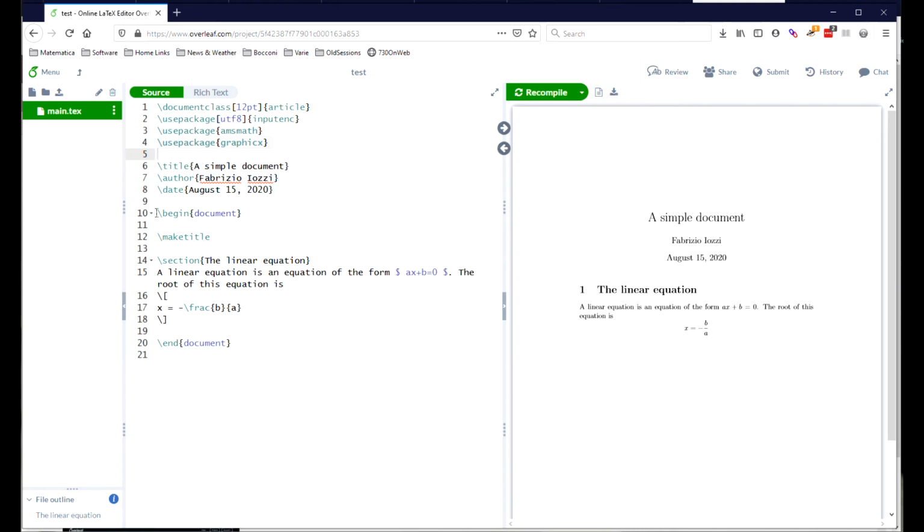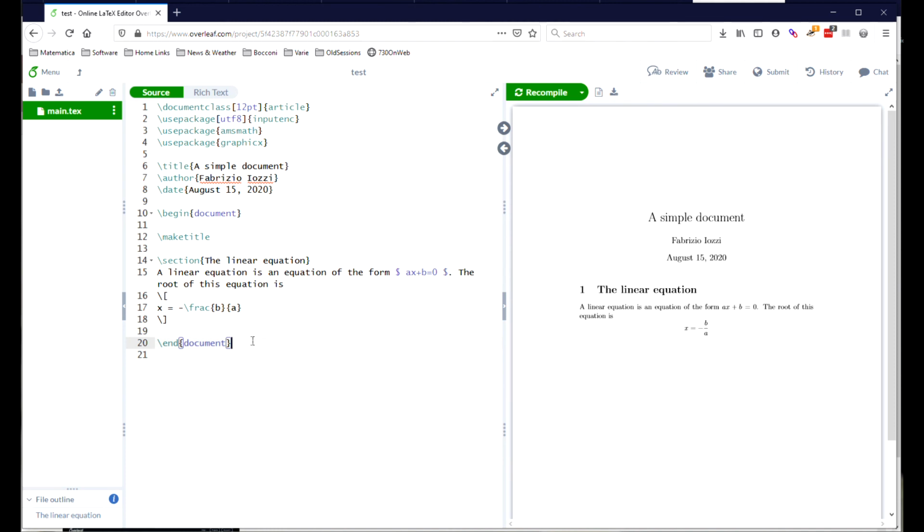Line 10 marks the true beginning of the document with a command which is begin document. Now this command is paired with a corresponding command in line 20, which is end document. So the whole document, the content that we are actually going to print, is enclosed between a pair of commands, begin document, end document. And a pair of commands this way, begin something, end something, is called an environment. So the document environment is always present in a LaTeX file, because otherwise there will be nothing to typeset.